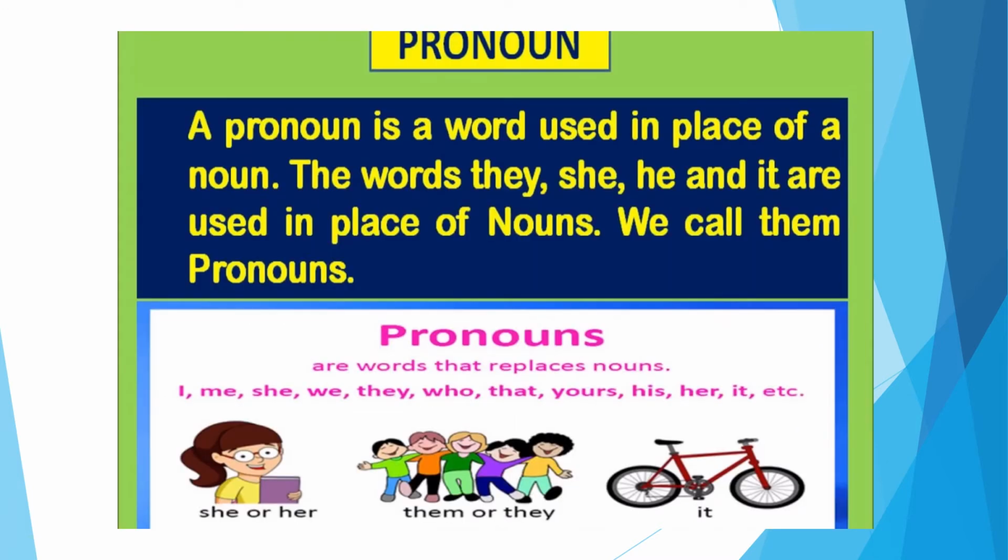A pronoun is a word used in place of a noun. The words they, he, she, it are all used in place of a noun. We call them pronouns. They are used to avoid repetition of the names again and again in a sentence.